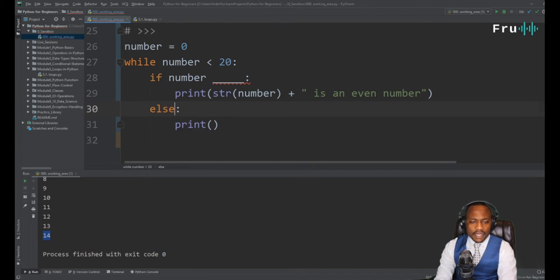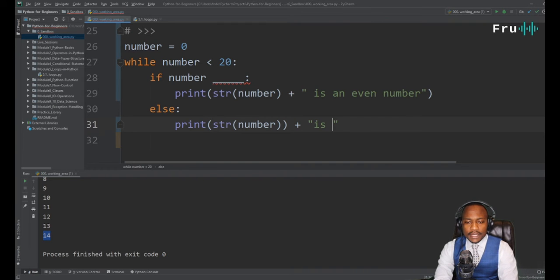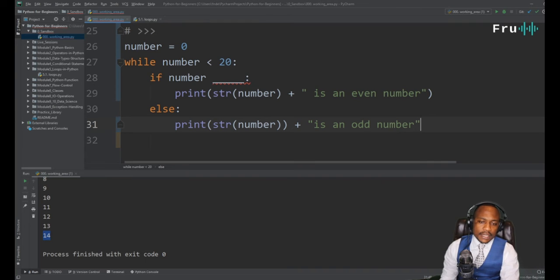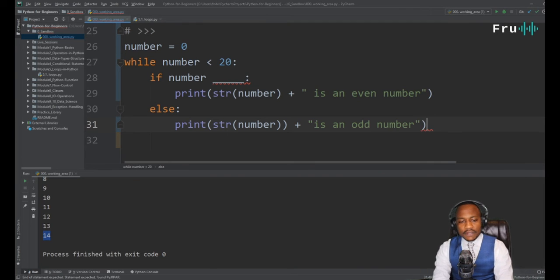Let me not do elif. Our else statement should be pretty safe. And at this point we want to print number converted to string, is an odd number. So this should give us a very simple program.